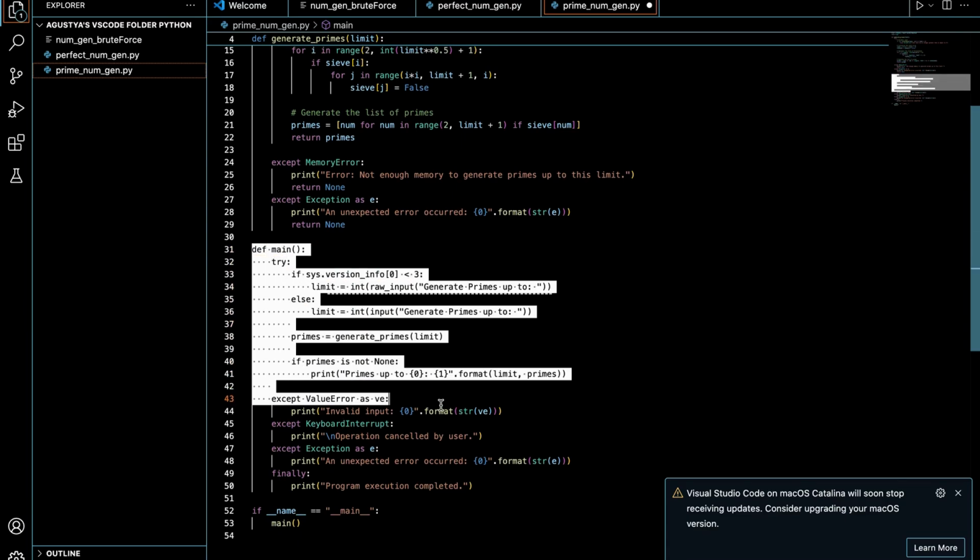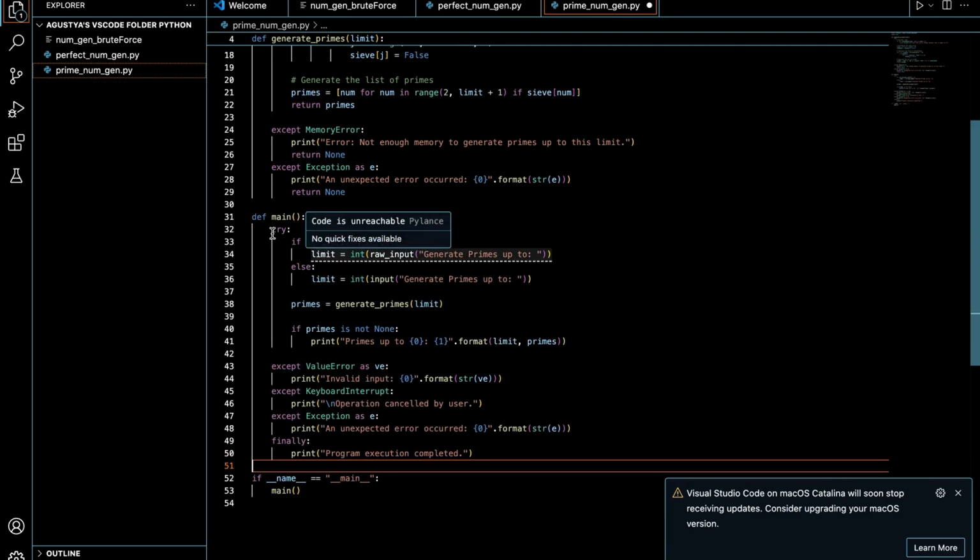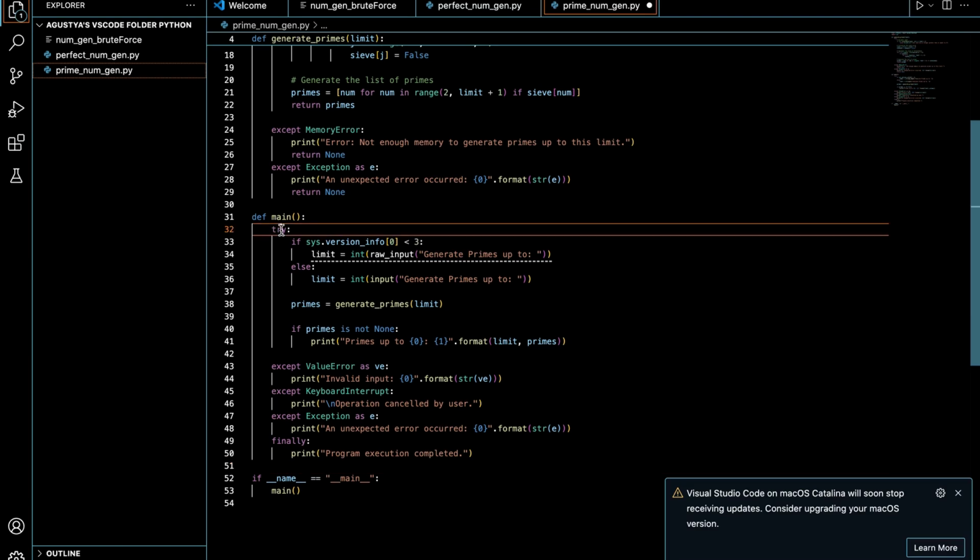Then the main is where it's going to, if sys.version_info[0] is less than 3, limit equals int raw_input, generate primes up to.